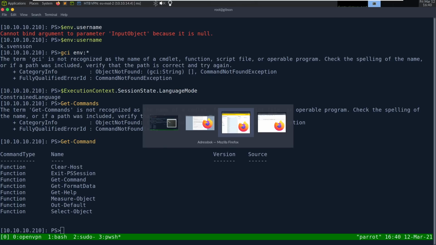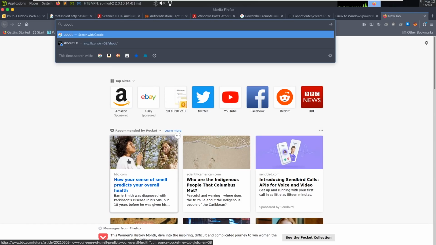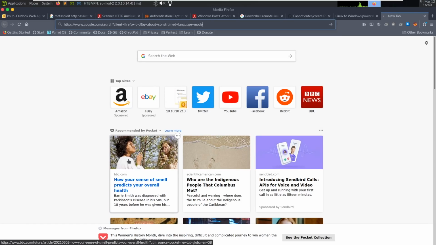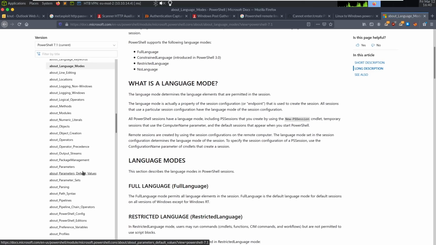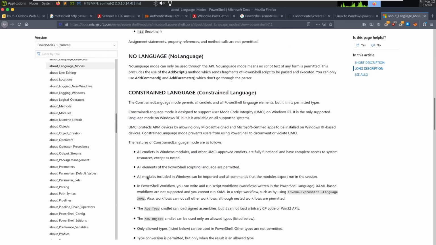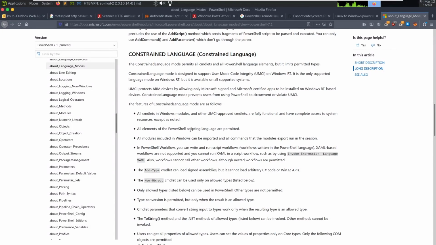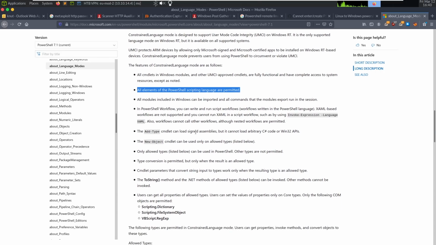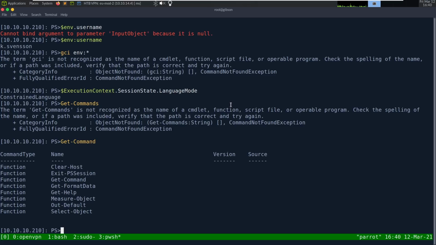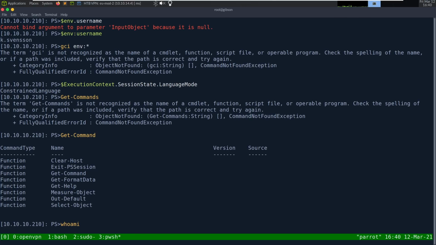However, if we go to the Microsoft site and just search about constrained language mode, there is a way to escape it. Here we go. It enables us to just create a function and then do things, which is funny. All elements of PowerShell scripting are permitted. There is a no language mode that we'll see a bit later on in this box that is a bit more restrictive. But since all objects in the scripting are enabled, if we, instead of just doing whoami, create a function and do whoami, it works. It's super silly.